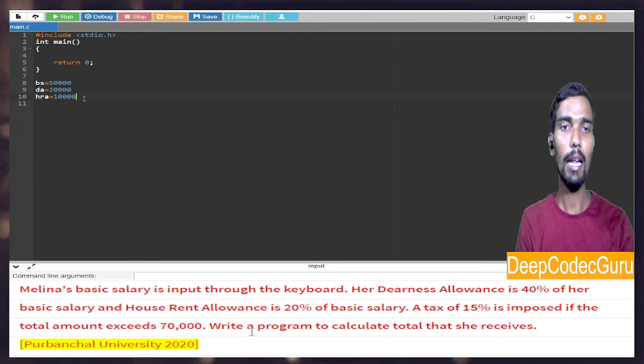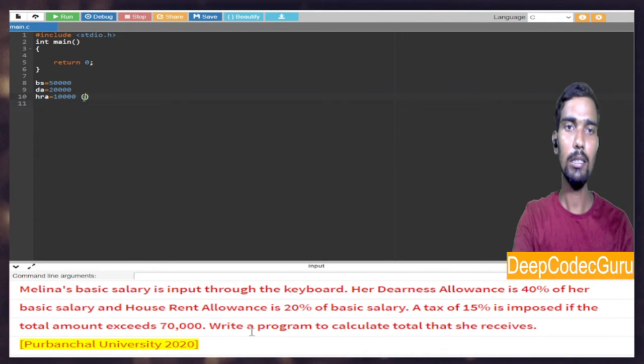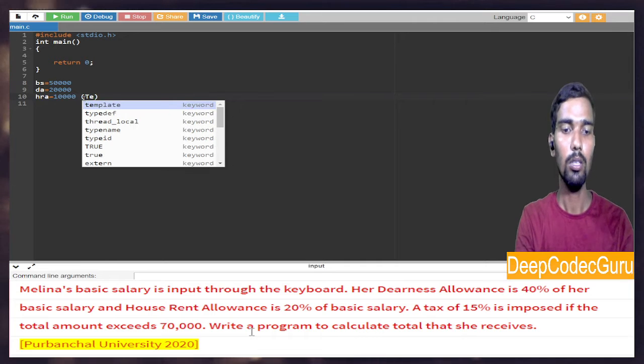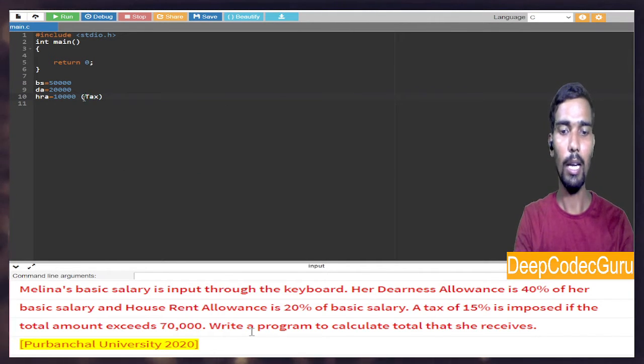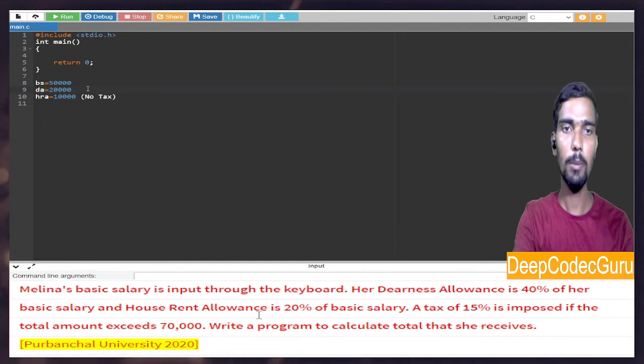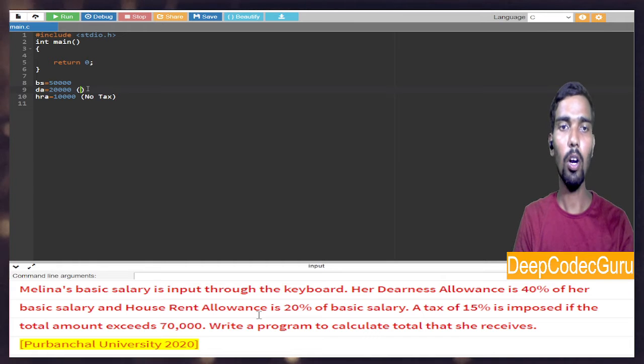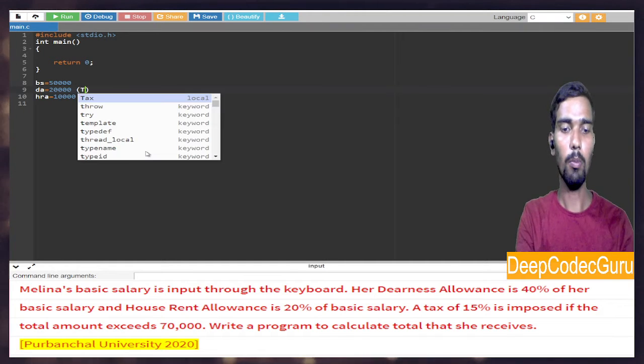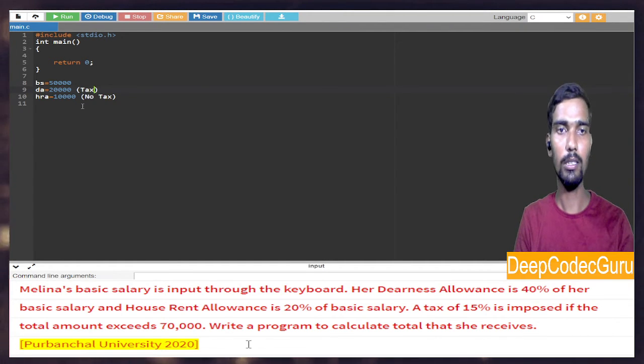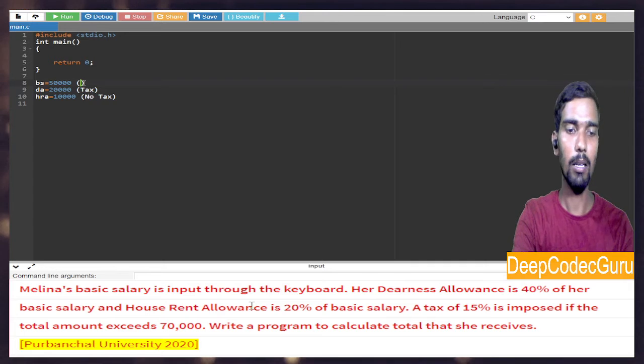Whereas HRA is not taxable, so no tax should be paid in most of the cases. Like if a person is not paying house rent, then the tax will be imposed. So normally we treat no tax for HRA, and for DA it is taxable. And also basic salary is taxable.